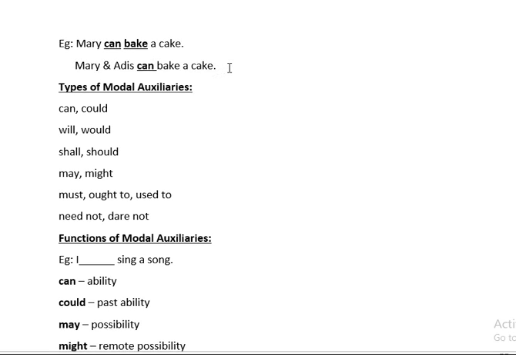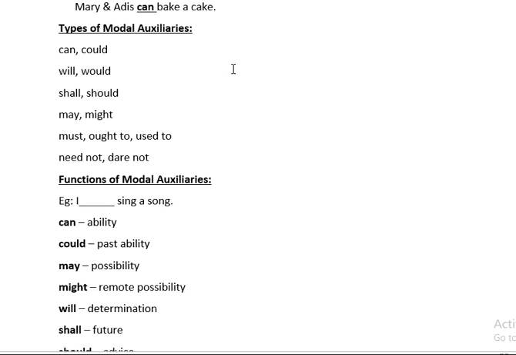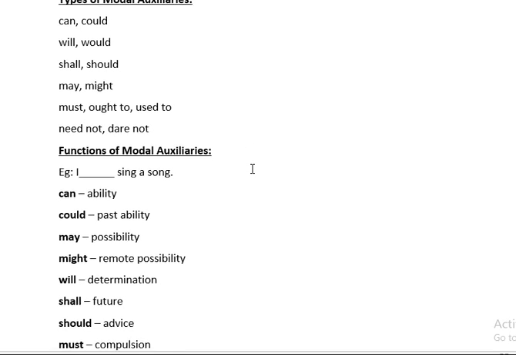See, I have given the example here. After that, now we are going to see types of modal auxiliary. Modal auxiliaries are can, could, will, would, shall, should, may, might, must, ought to, used to, need not, and dare not. Now we will see functions of these modal auxiliaries with one single example, children.